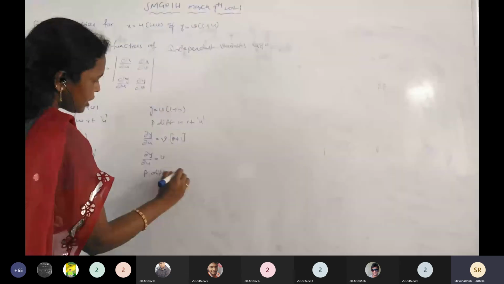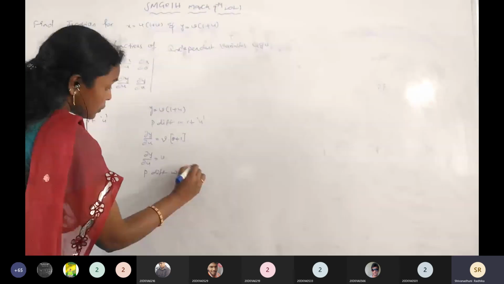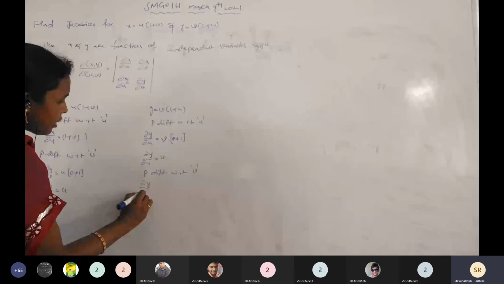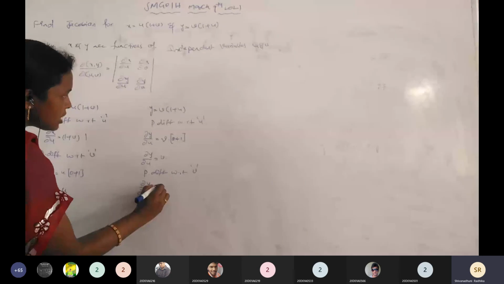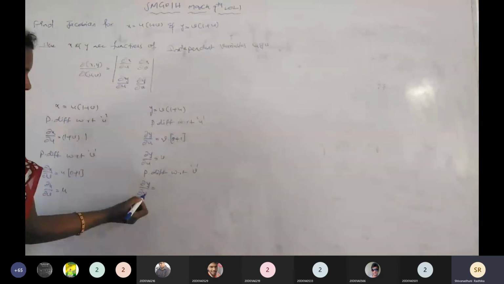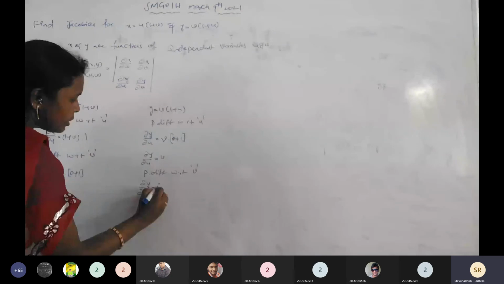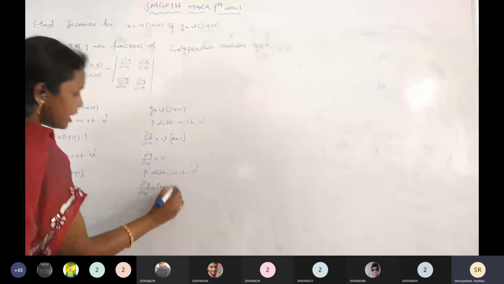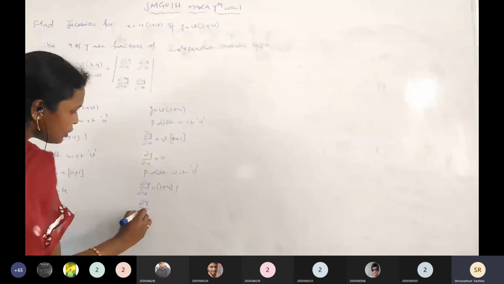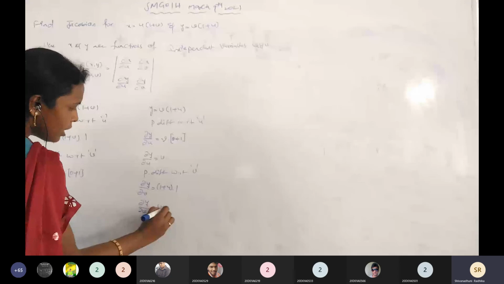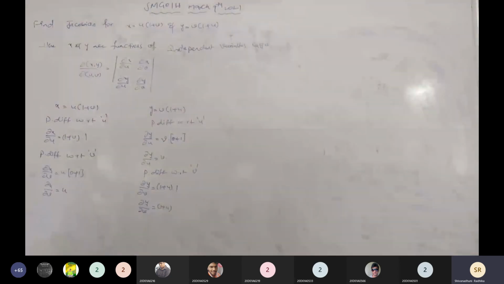Again partially differentiating with respect to v. Is it clear? Then dou y by dou v: here we are differentiating with respect to v, 1 plus u is the constant, v differentiated is 1. Then dou y by dou v equals 1 plus u. Completed.